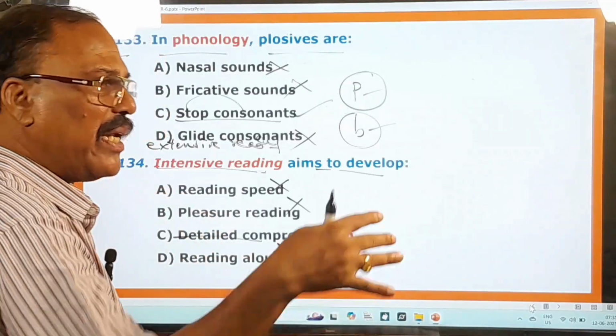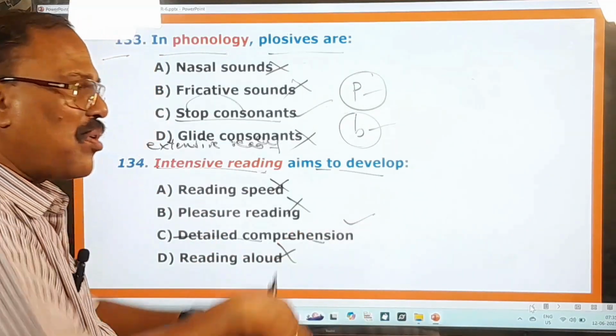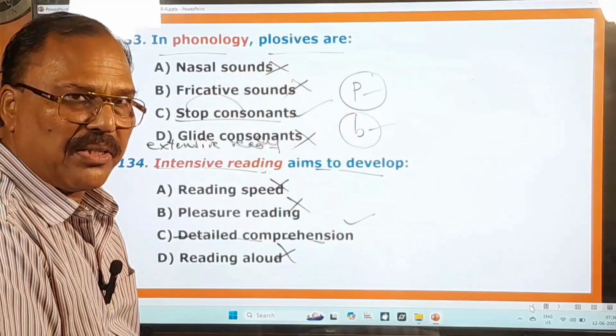You are reading intensively means you are trying to comprehend the whole matter.